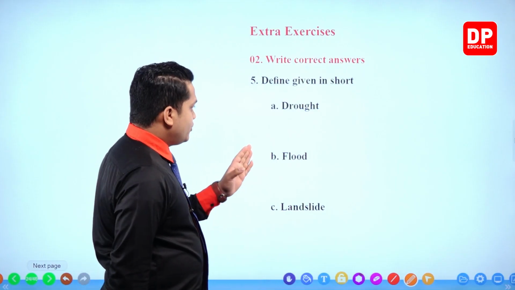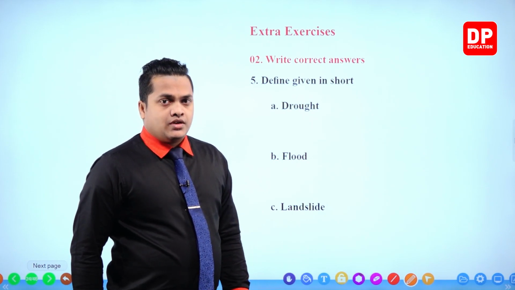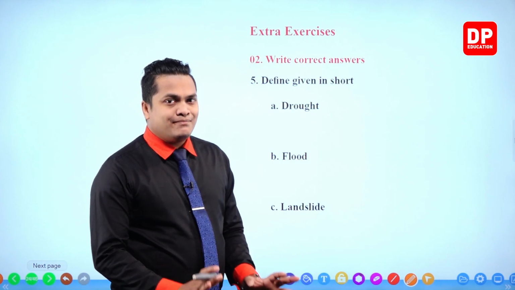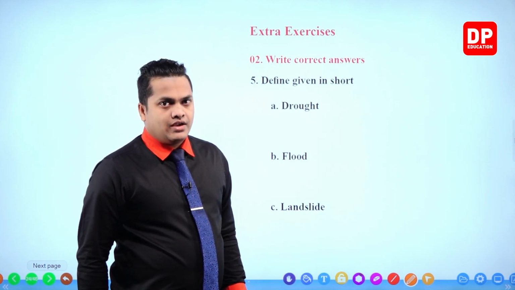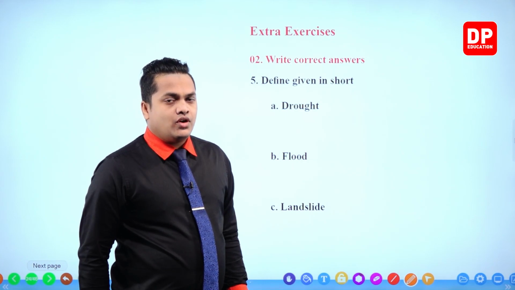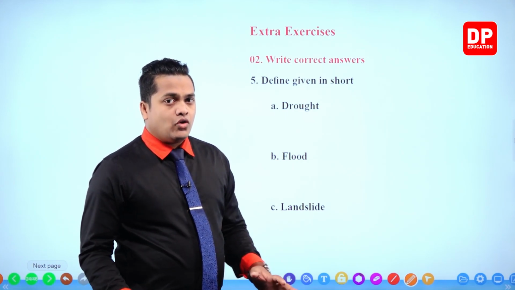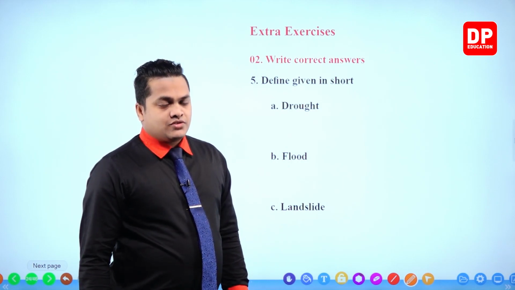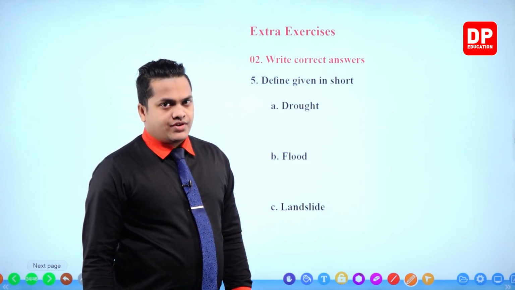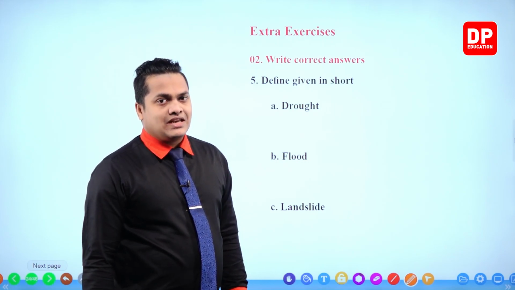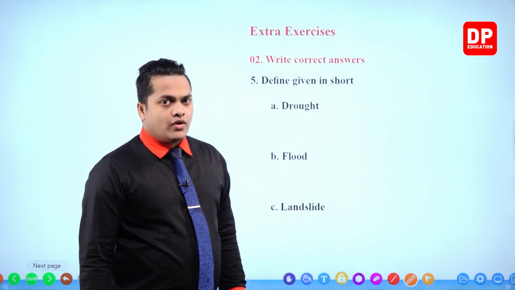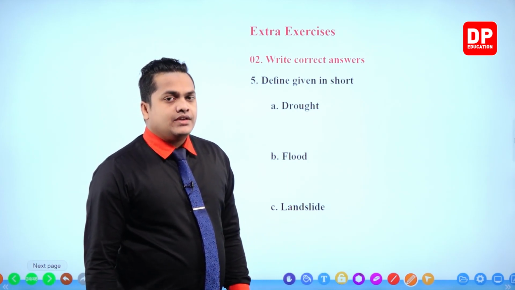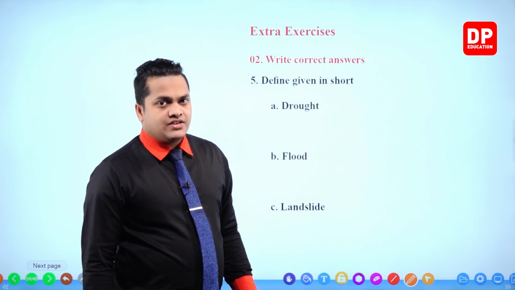Okay. So what do you mean by drought? Drought means lack of rainfall for a long time period within a certain area. That condition is referred to as drought. You know that upon receiving less rainfall, the water within that area is going to reduce. That condition is what is referred to as drought.